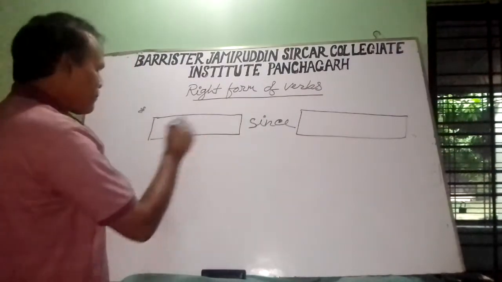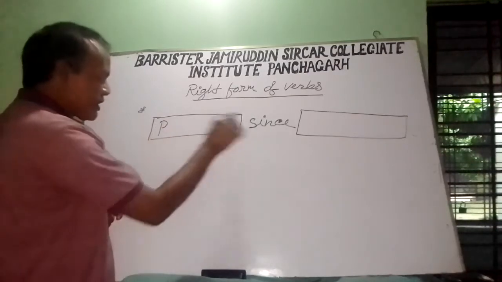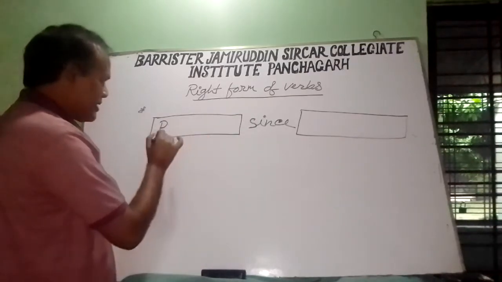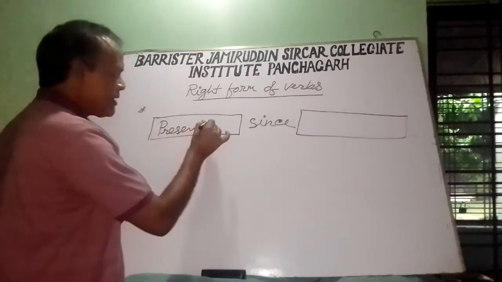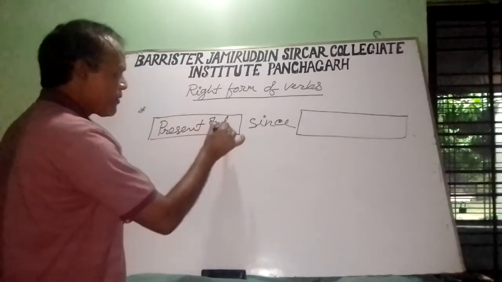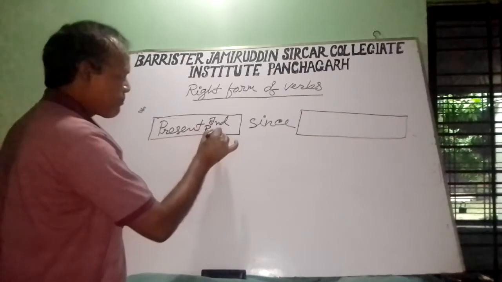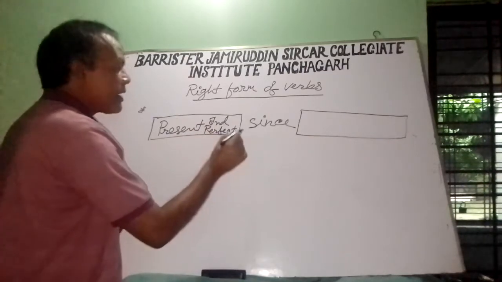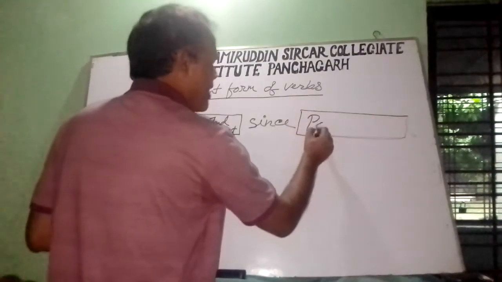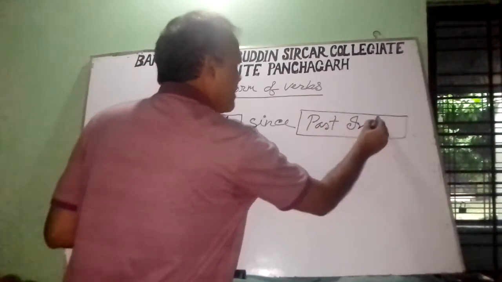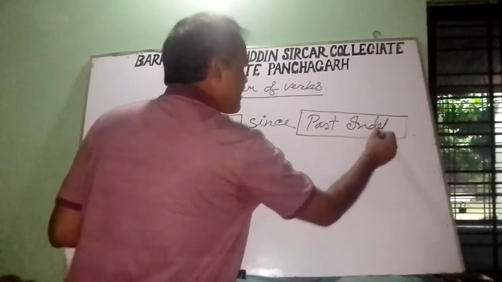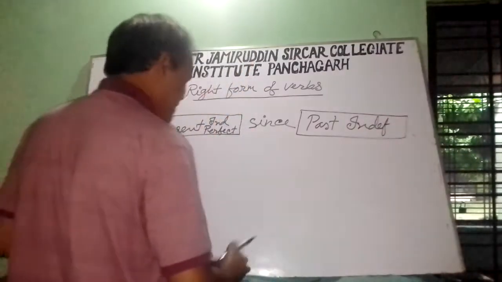If before since the sentence is in the present tense, present indefinite or present perfect, then after since the tense will be past indefinite.